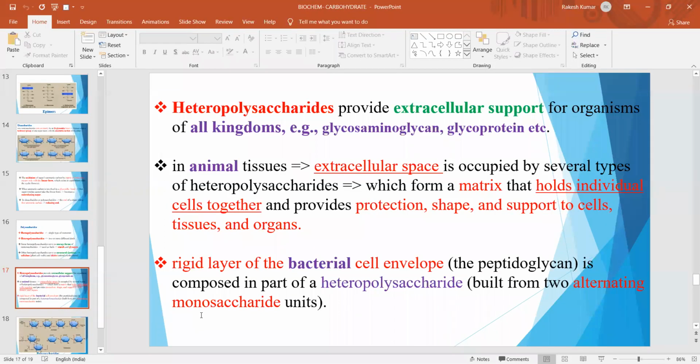The rigid layer of the bacterial cell envelope, the peptidoglycan, is composed in part of a heteropolysaccharide built from two alternating monosaccharide units.